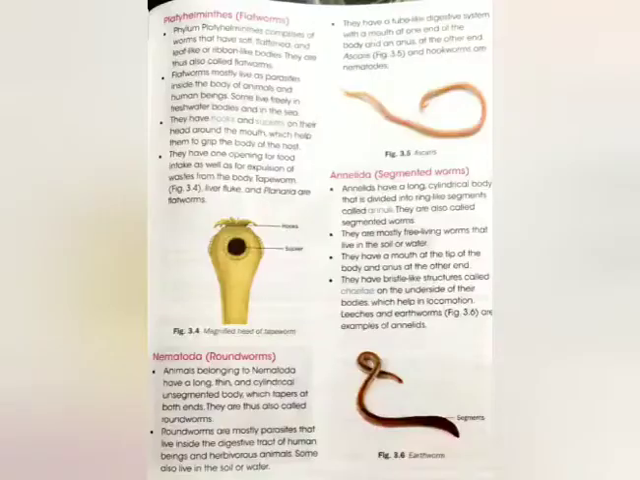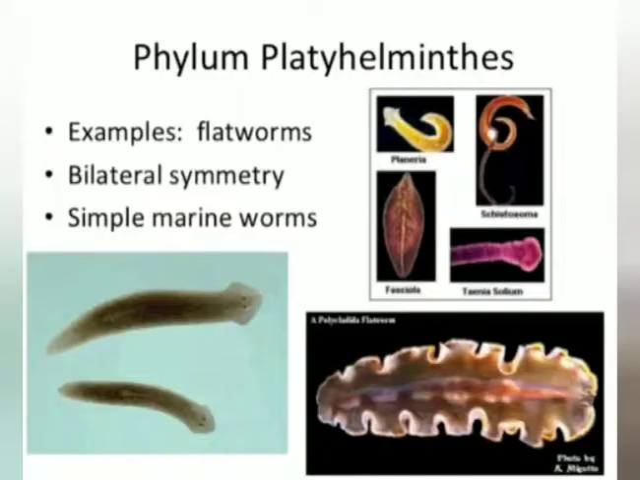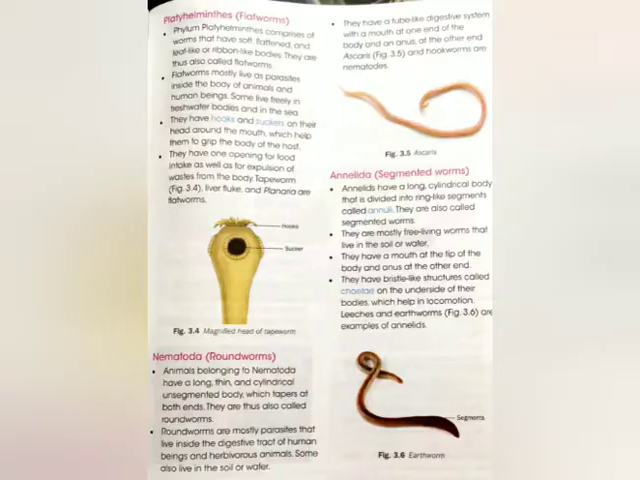Next phylum is Platyhelminthes, also called flatworms. Platy means flat and helminth means worm. Platyhelminthes have a soft and flat body. They mostly live as a parasite inside the human body or in animals. Some are free living, found in fresh water or in sea. They have hook or sucker on their head around the mouth, which help them to grip the body of the host. Examples are tapeworm, planaria, liver fluke, etc.